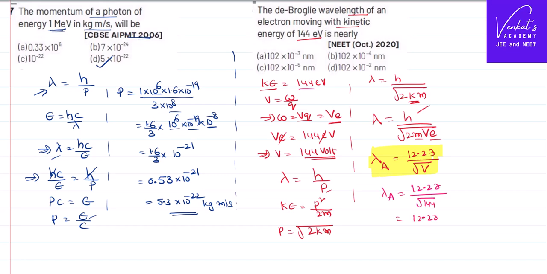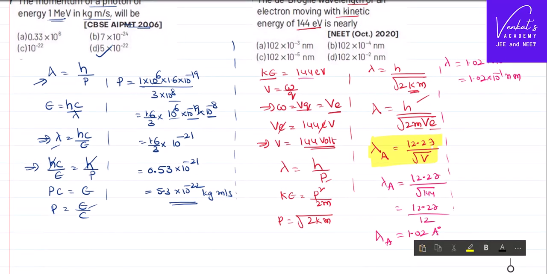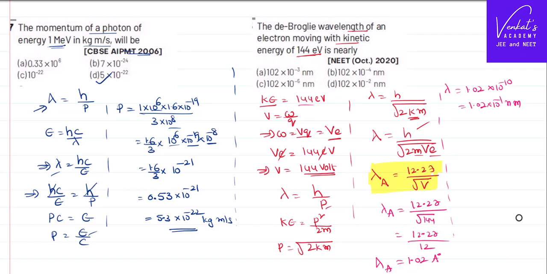So 12.27 by square root of 144, which is 12. So that is 1.02 angstrom. Though you got an answer, you don't have this option in angstroms. So lambda is 1.02 angstrom, and angstrom means 10 power minus 10. That is 1.02 into 10 power minus 1 nanometer. So your answer is 0.102 nanometer. That's the answer.